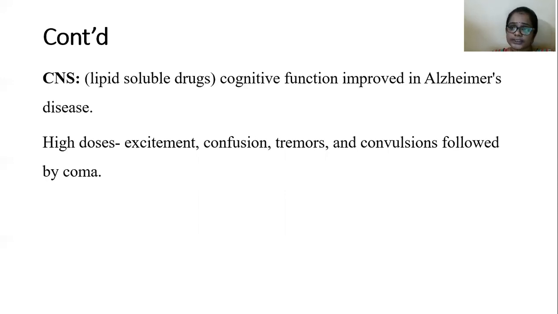So what is Alzheimer's disease? Alzheimer's disease is a neurodegenerative disorder, because in Alzheimer's disease there is a lack of cholinergic neurons. There is degeneration of what kind of neurons? Cholinergic neurons. It occurs due to degeneration of cholinergic neurons. Actually, the function of cholinergic neurons is to improve the cognitive functions. They are involved in controlling memory and some mental functions.